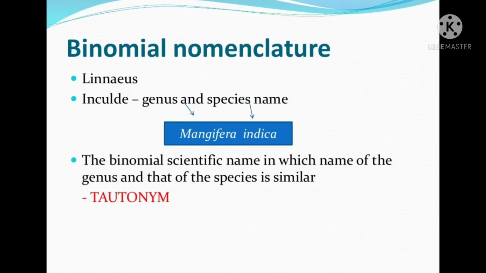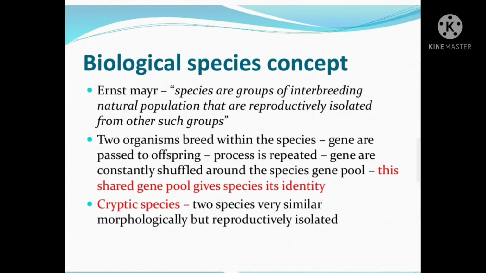Binomial nomenclature, who gave it? Linnaeus. It includes genus and species name, like Mangifera indica. The binomial scientific name in which the name of the genus and that of the species is the same is called a tautonym. What is it called? Tautonym.